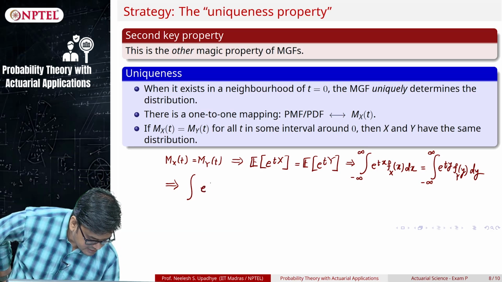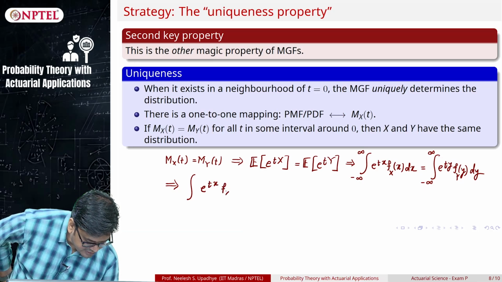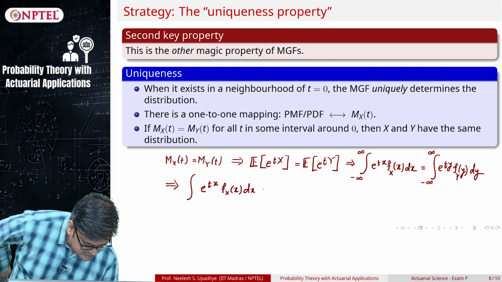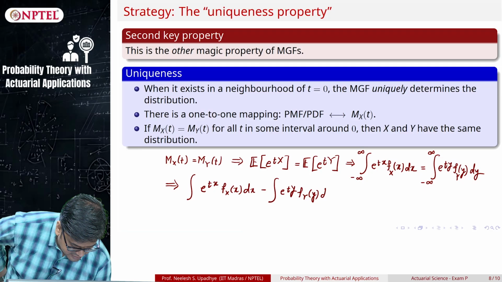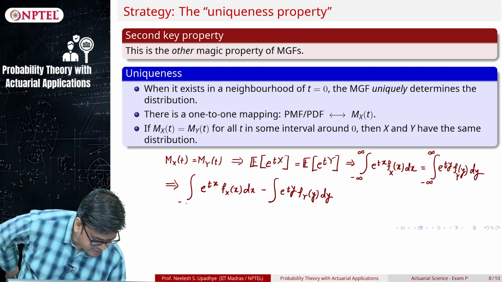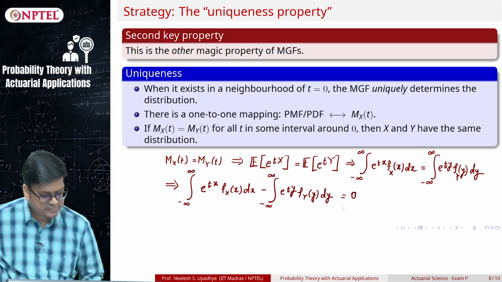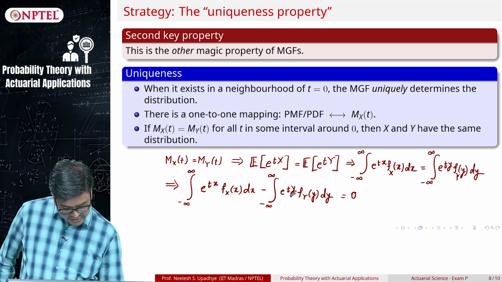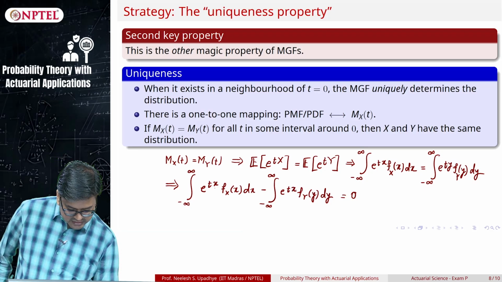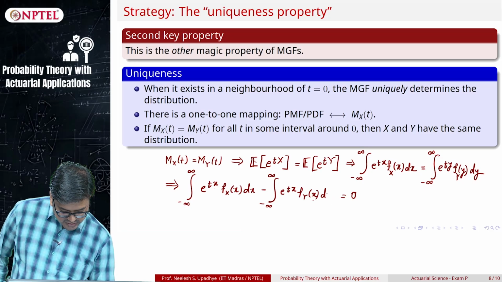So it's basically the integral of e raised to tx f_X(x) dx minus the integral of e raised to ty f_Y(y) dy from minus infinity to infinity, both are there, is equal to 0. Now this x and y are dummy variables. So what if I replace this y with x? It does not matter, right? I can replace this with x and this will be integrated over x.